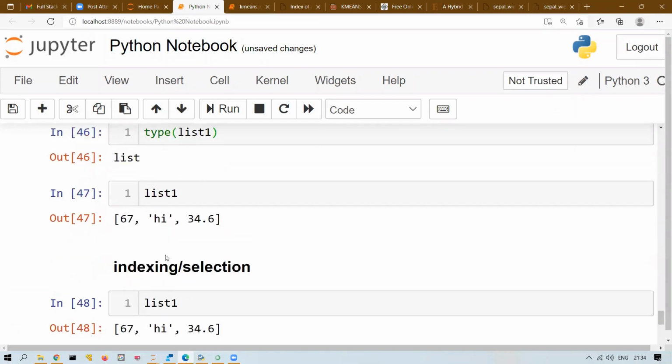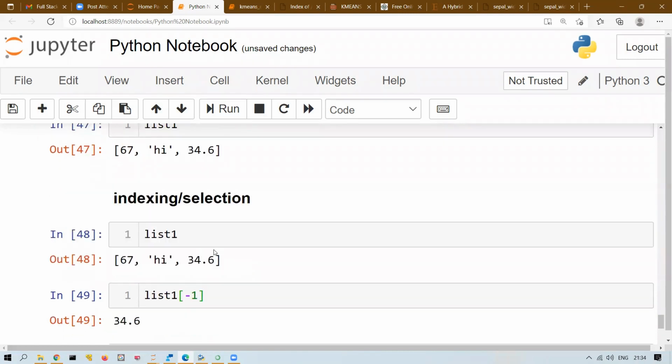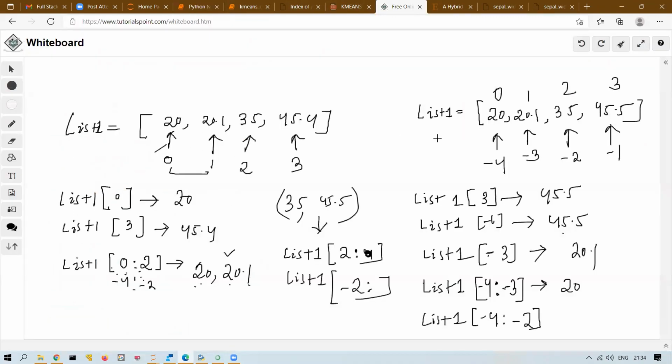Okay. So any question in this positive indexing negative? Is it clear, everyone? Yes, ma'am. Again, I'm just displaying this for your reference. Maybe take 30 seconds and just refresh. So starting 0, 1, 2, 3, from the last -1, -2, -3, -4. Negative is nothing. Just do everything using positive.